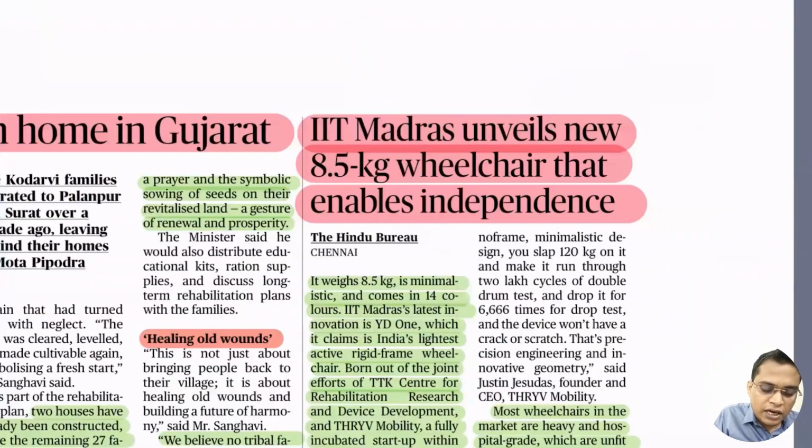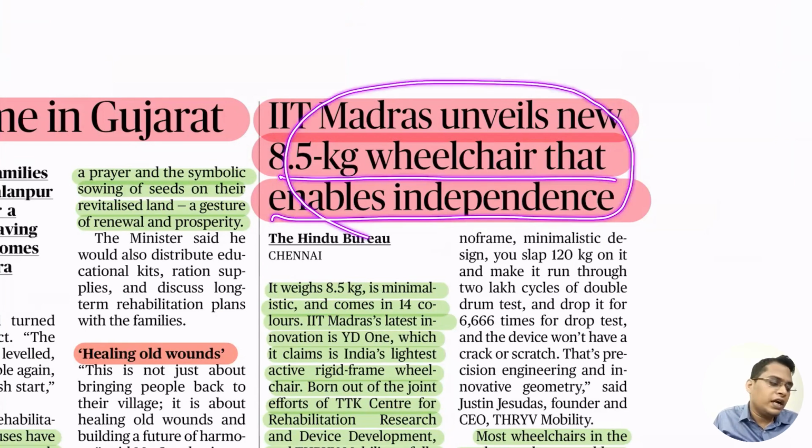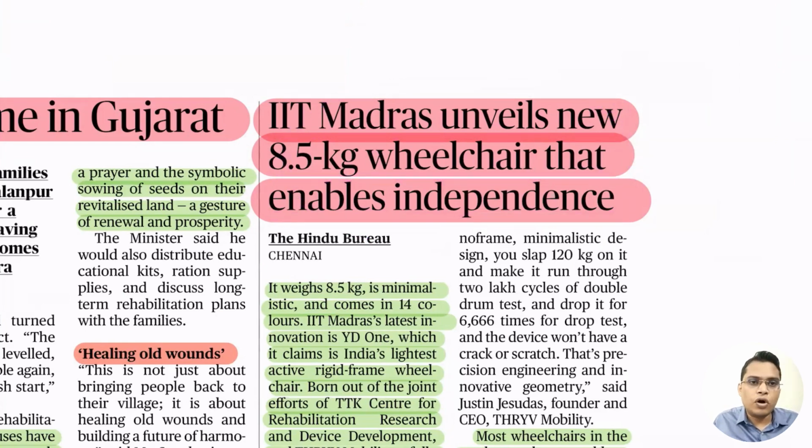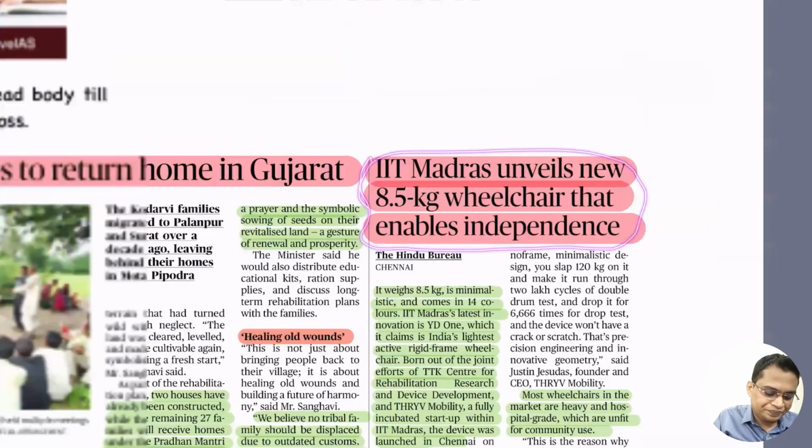So next is IIT Madras unveiling a new wheelchair that enables independence. Now it is very lightweight and military grade, or you can say aircraft grade. That means it can be easily carried and is very lightweight, so it is more portable as compared to other wheelchairs. So this is very important. You can say how innovation is changing, so you can talk about that.